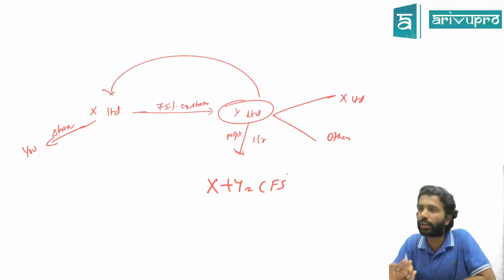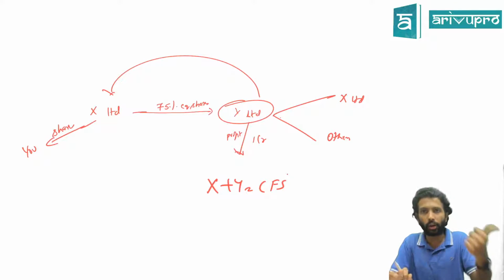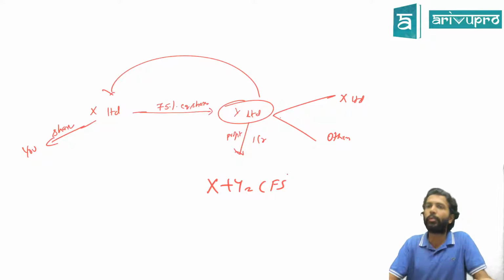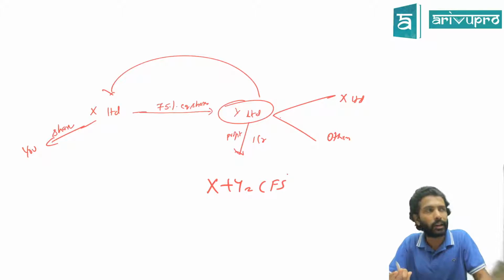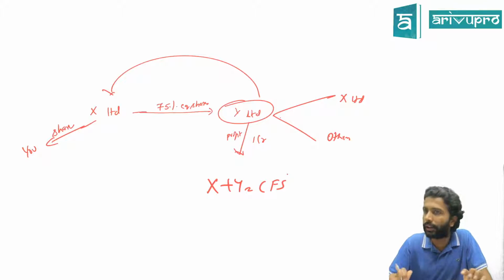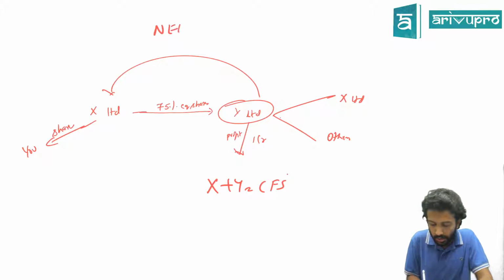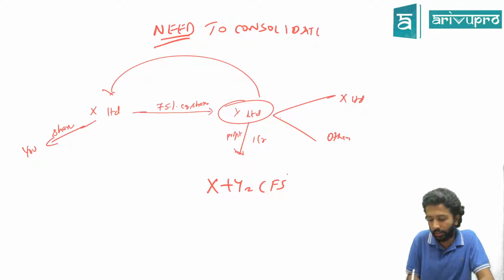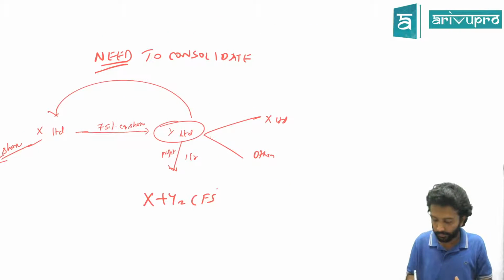You got the need to consolidate because one, X controls Y, and two, Y's performance directly or indirectly affects X also. That is the need to consolidate. You got the need, guys? What is the need to consolidate? If you have to express in points, what can you write?